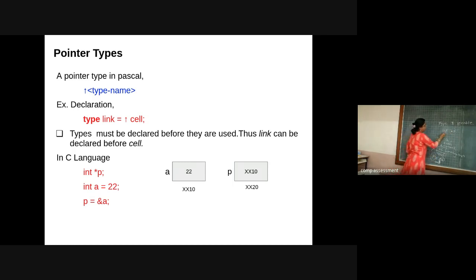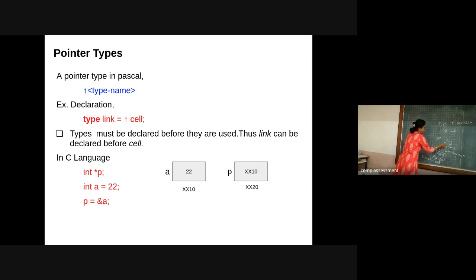So int *p indicates that my pointer p is indirectly accessing the integer data type. That's why it is int. But obviously, it is going to store the address. So my p is holding what? It will have an address, xx20. Is that clear? I am using int *p. Now when I access this pointer variable, I have declared an int variable a, which has the value 22.